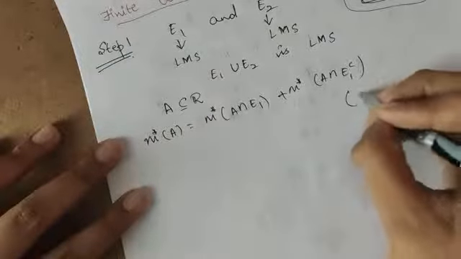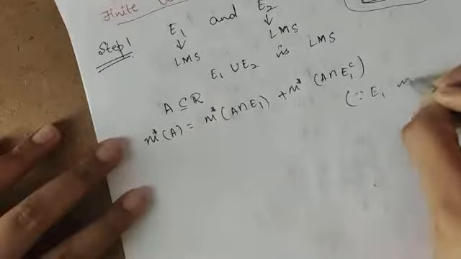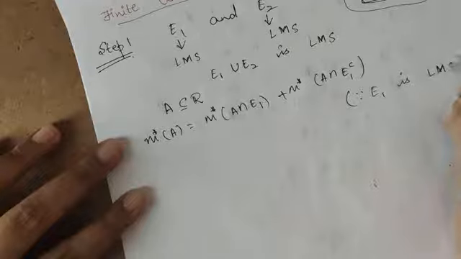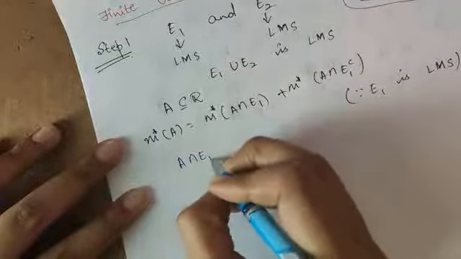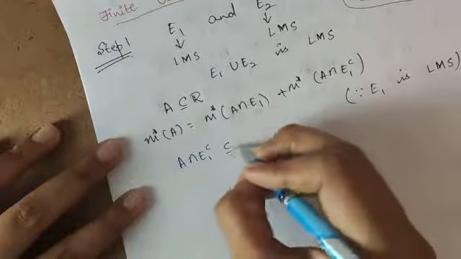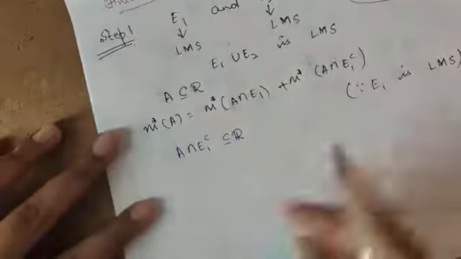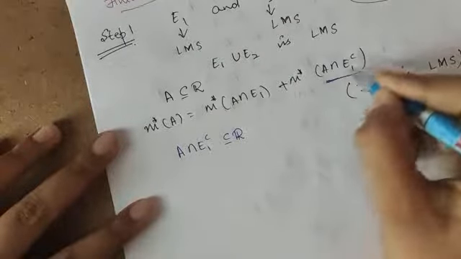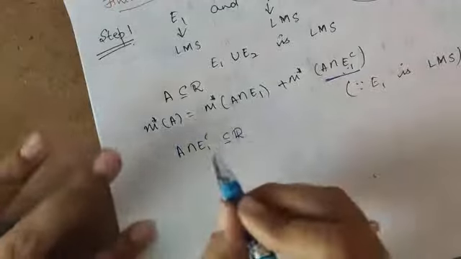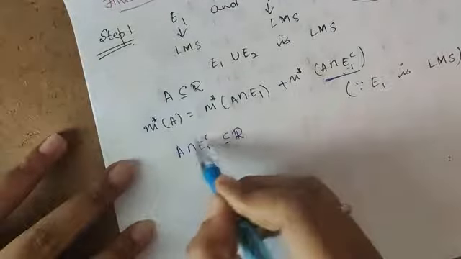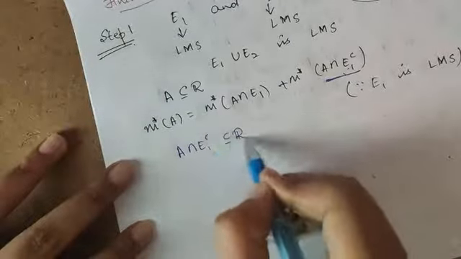This is because E1 is a Lebesgue measurable set. Now observe, A intersection E1 complement is also a subset of R.